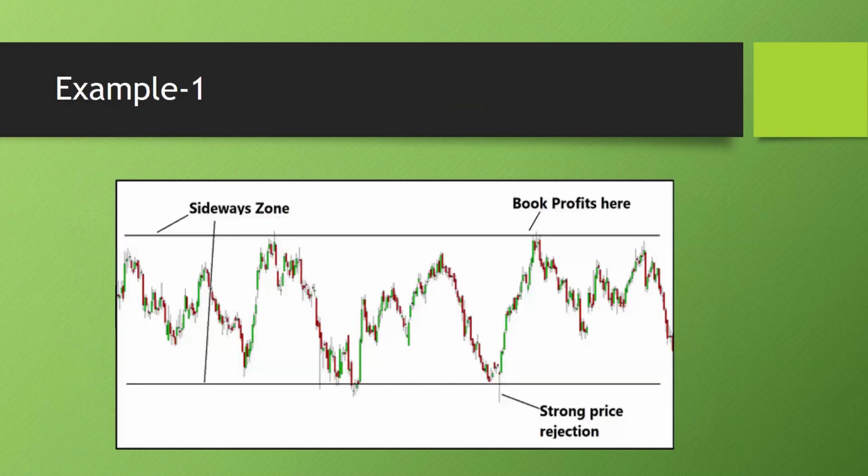I will walk through some examples. So this is the first example. Can you see the price is in clear sideways mode? And can you see this is a price rejection? It's a clear case of rejection. So one can plan a long trade above this, keeping a stop loss below this level. They can target this, or they can target a little below, somewhere here. So this is a good target.